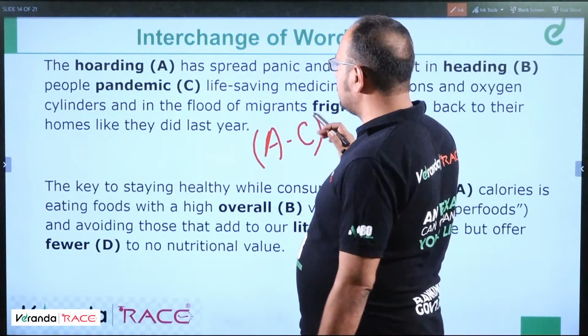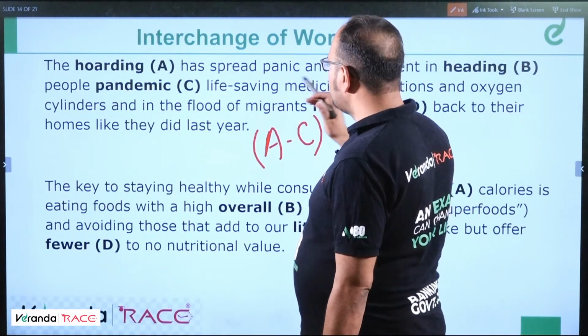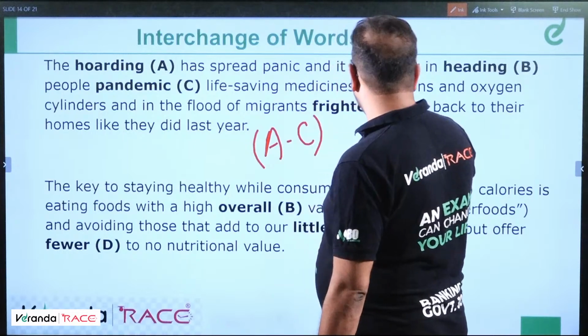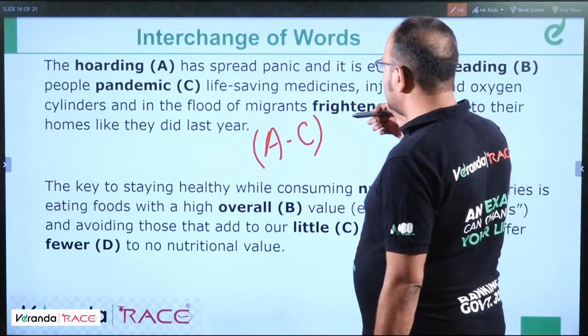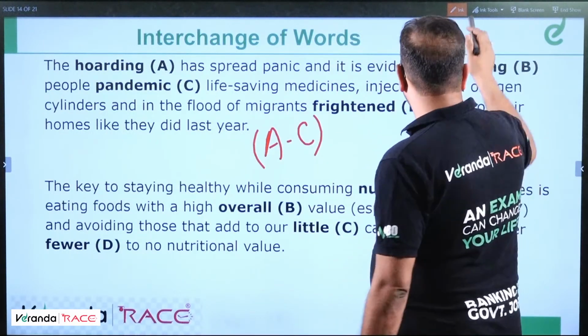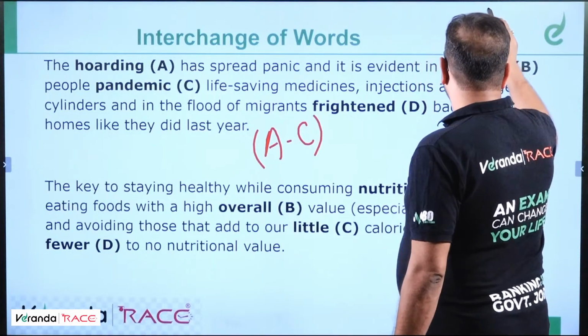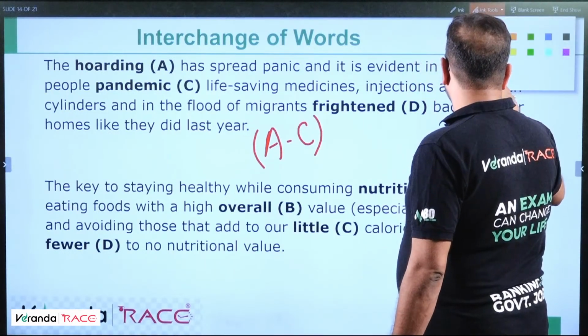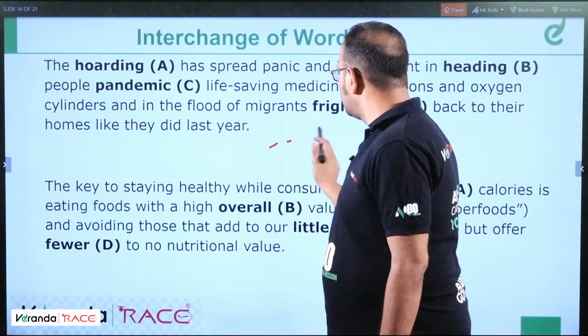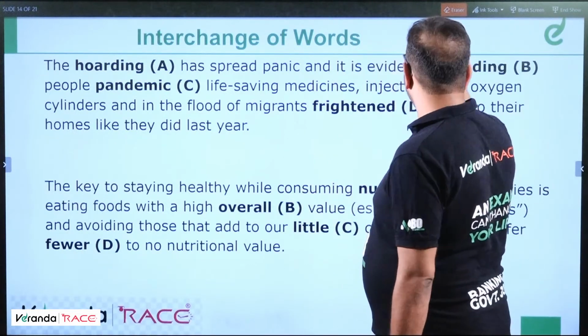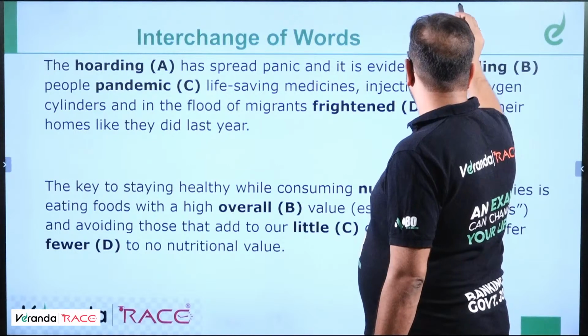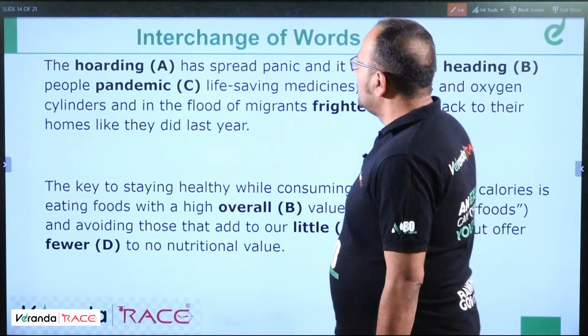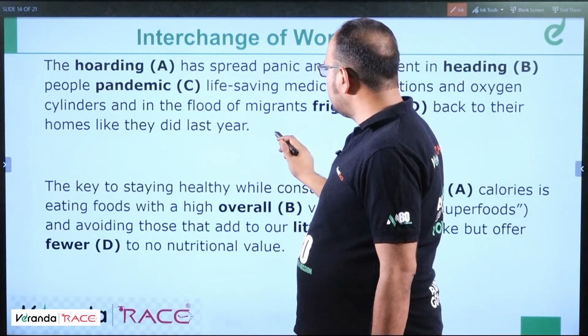So A should be interchanged with C. In the place of A, C should come.